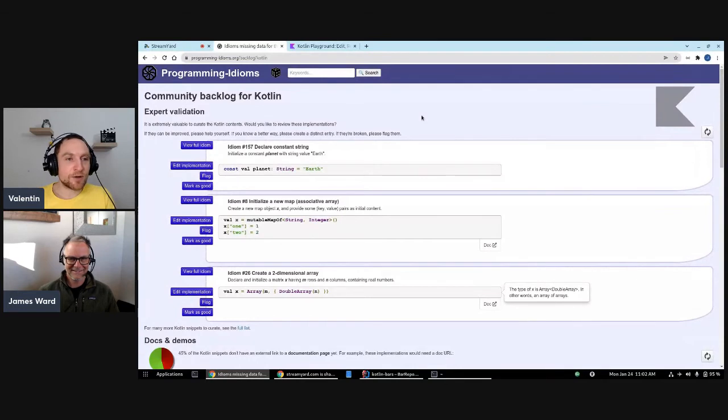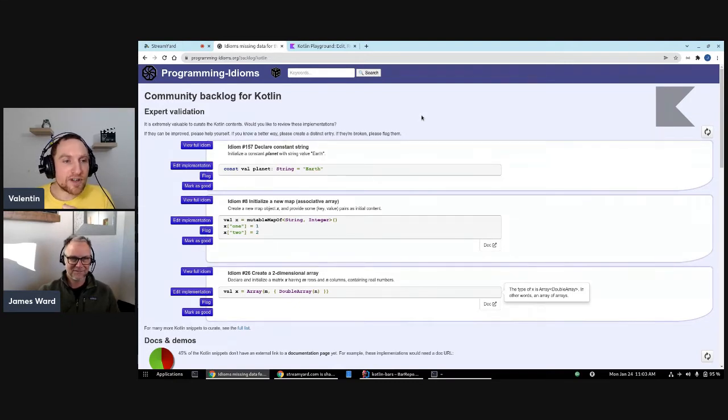So there's now a backlog page for the contributions on programming idioms, and there is one of this page for each available language. So I think you have it open in your web browser. Yes, this one. So the community backlog for Kotlin will ask you, if you happen to be a Kotlin developer, for expert validation: some other people have contributed these snippets, does it look good to you? And maybe this one is missing a documentation link or an online playground link, so we can improve all of this.